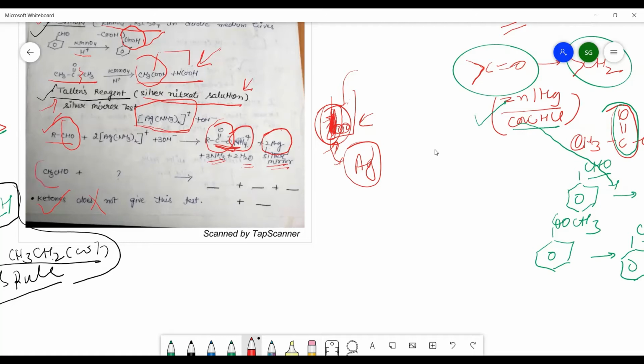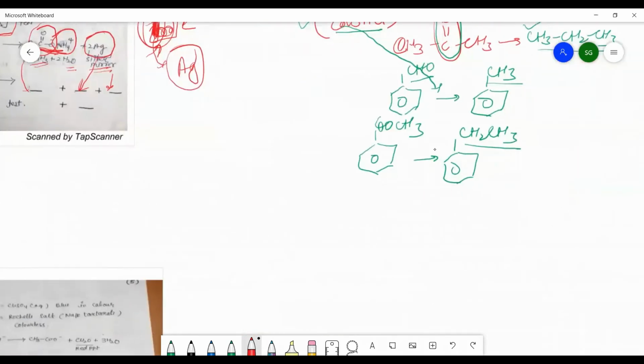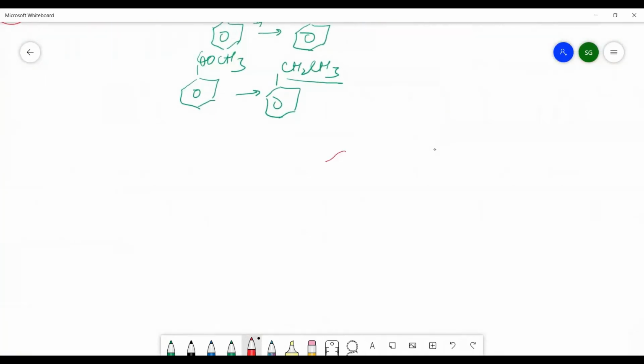Now, if we are doing the same reaction with CH3CHO, we have to write down these reagents here and there is a formation of the ammonium salt of the carboxylic acid, deposition of silver mirror, and ammonia and H2O will be formed as side products. Side products will never change. This Tollens reagent can also be used for the detection of benzaldehyde. Suppose you are having benzaldehyde and you are adding Tollens reagent to it.